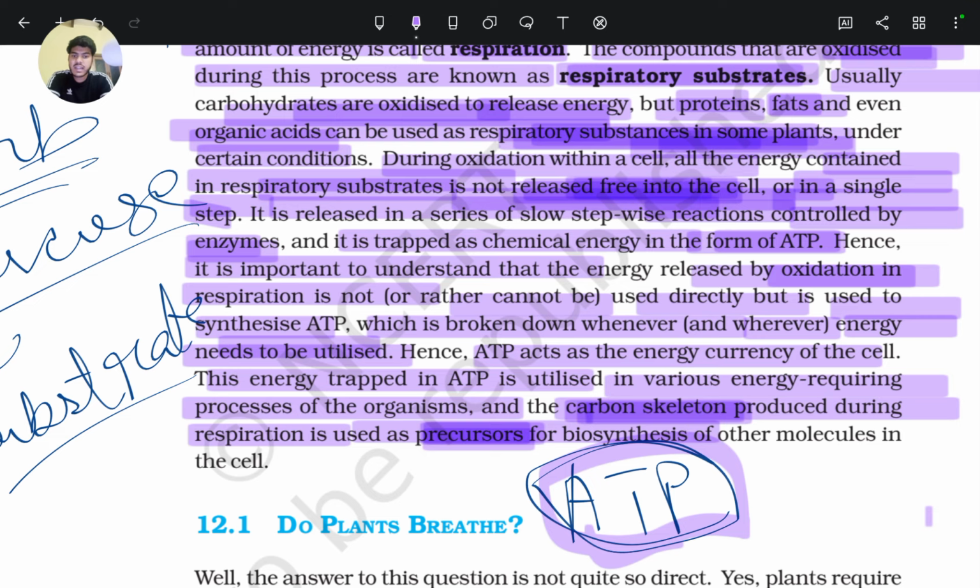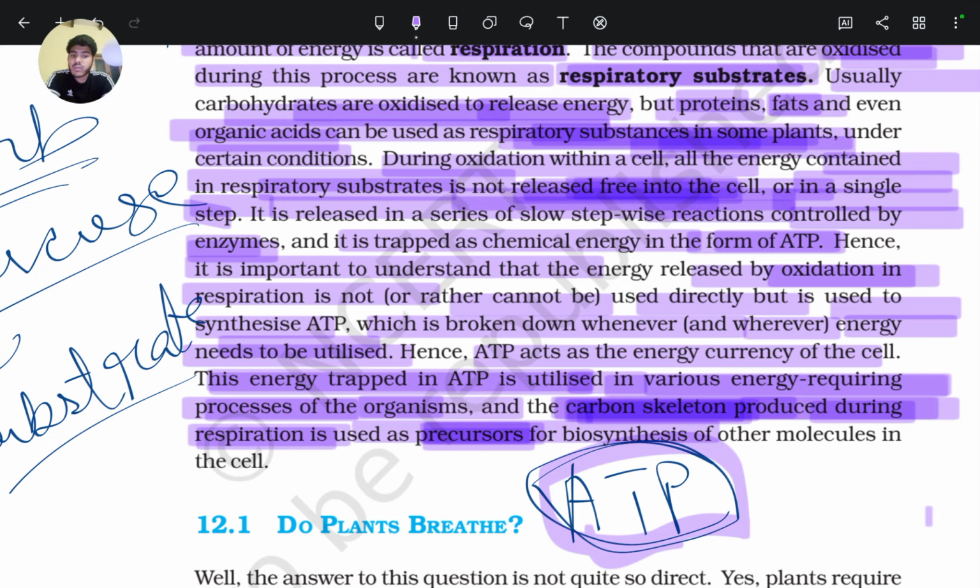So this line is what it's saying. Along with energy, some smaller carbon compounds will be produced in the process of respiration. These carbon compounds are known as carbon skeleton, which are pyruvate, acetyl coenzyme A, and some intermediates of the Krebs cycle.